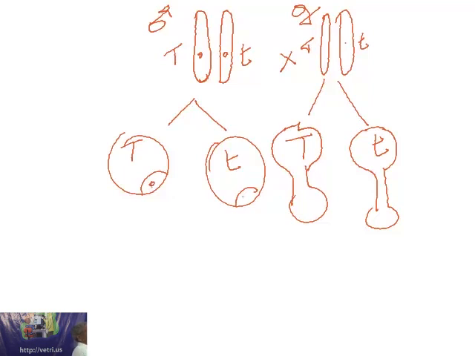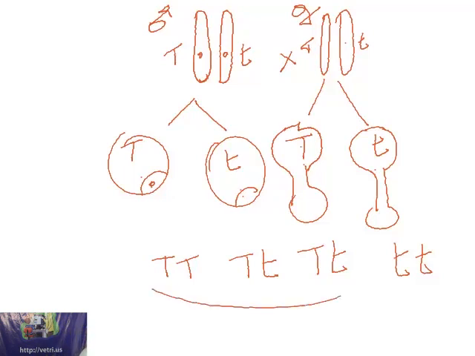This pollen grain will have a chance of being deposited over this egg, giving rise to capital T capital T. This with this egg giving rise to capital T, small t. This pollen grain with this egg giving rise to capital T, small t, and this with this giving rise to a dwarf plant. So you are getting 3 tall and 1 dwarf.